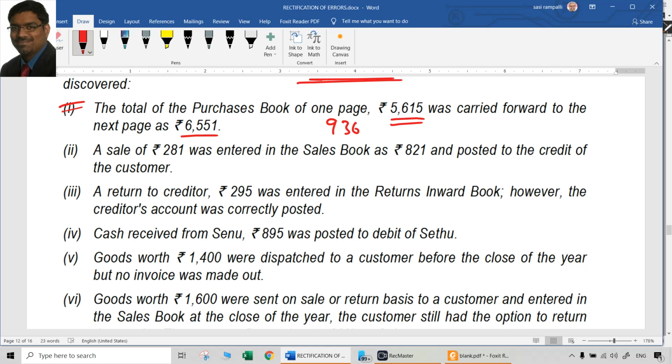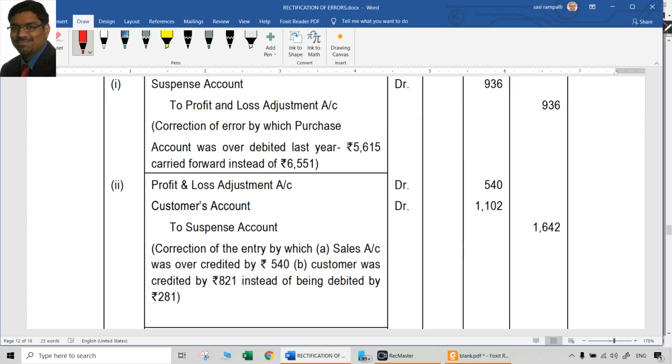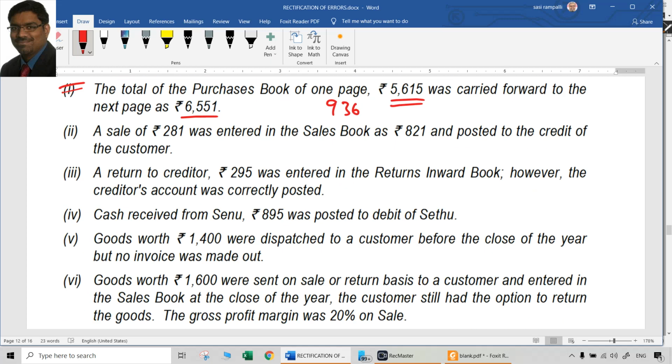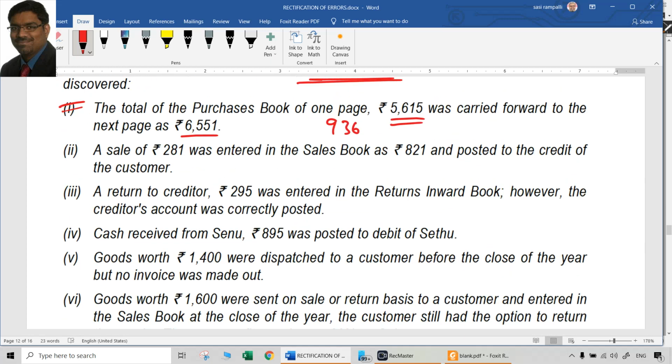Purchases account is more because of this. That means we have to reduce purchases. Can we do that now? We can't. But reducing purchases means we have to credit purchases. Can we do that now? We can't. So what will we credit now? P&L adjustment account. So what has to be debited? Suspense account. So suspense account debit to P&L adjustment account, amount is 936 rupees. That is the first entry. This was also a past exam question, 10 marks.